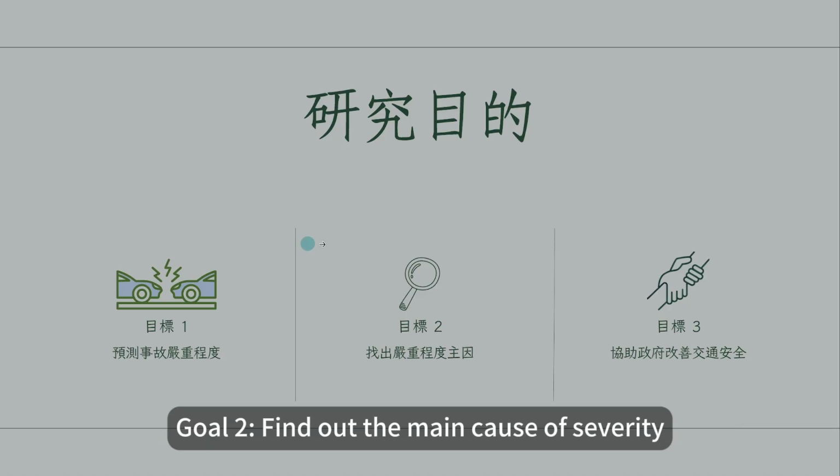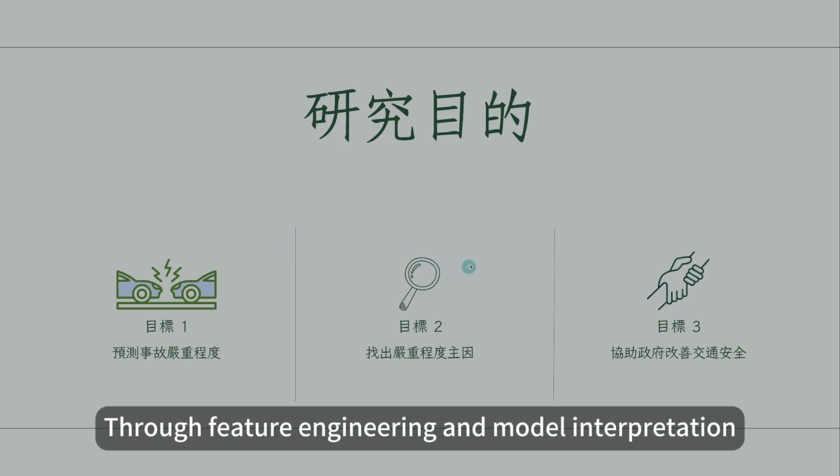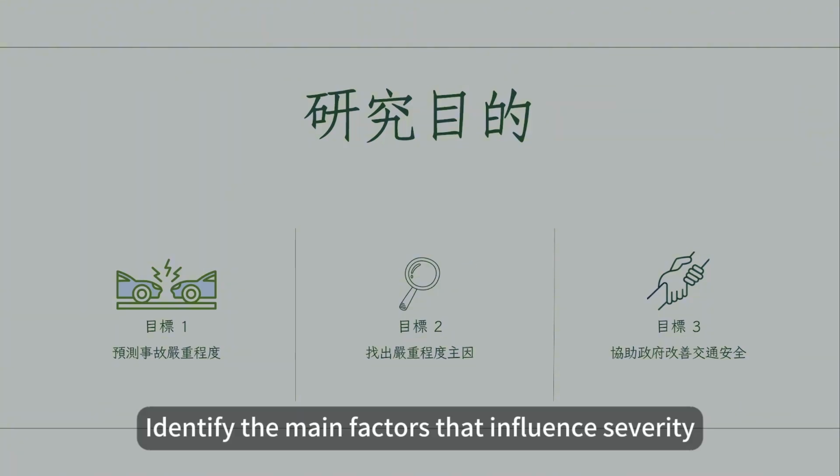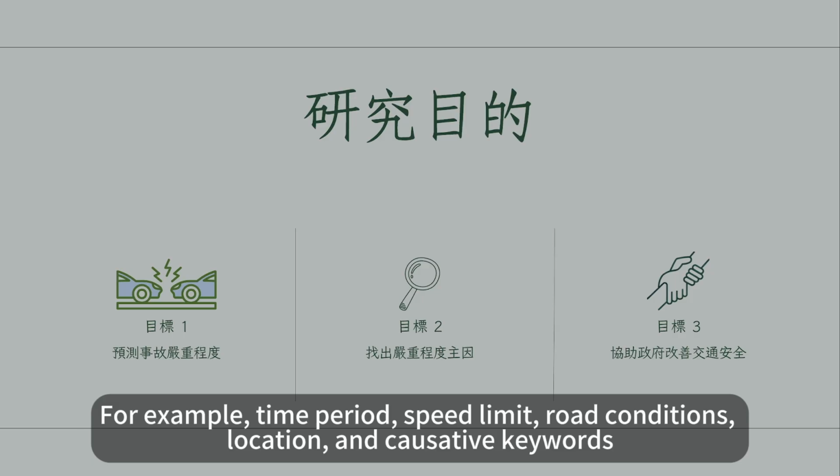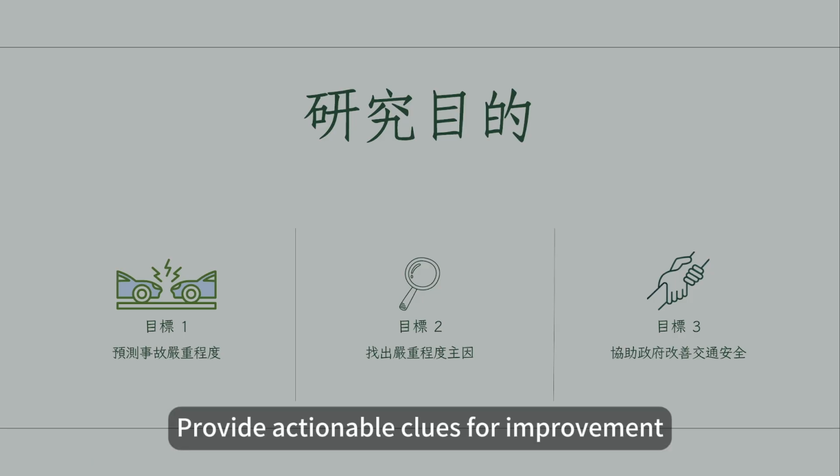Goal 2. Find out the main cause of severity. Through feature engineering and model interpretation, identify the main factors that influence severity. For example, time period, speed limit, road conditions, location, and causative keywords. Provide actionable clues for improvement.